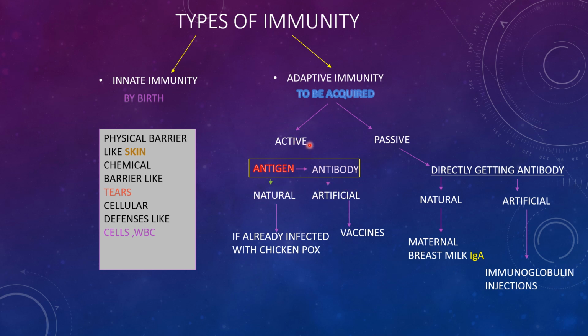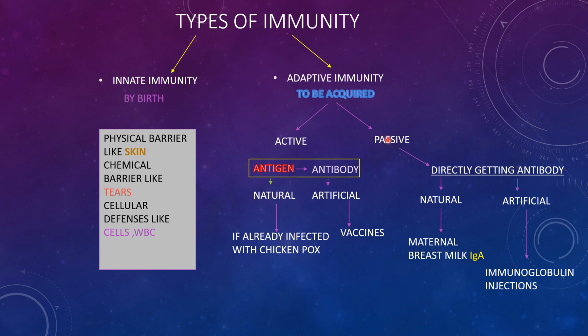Artificial active immunity means vaccinations. In vaccinations, we inject a weakened form of the organism itself, the weakened form of the antigen itself. So antibodies will be formed in response to the vaccination. So it is an example of artificial active immunity. Why is it said to be active? In response to the antigen, the antibody is forming in both these cases.